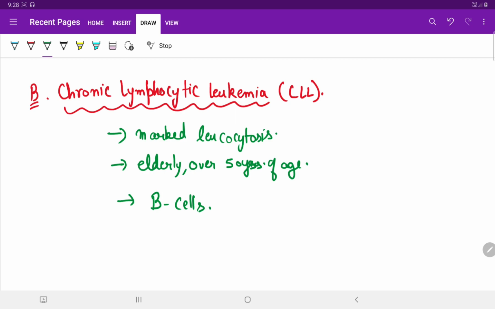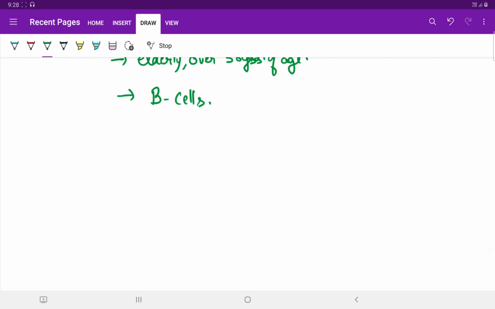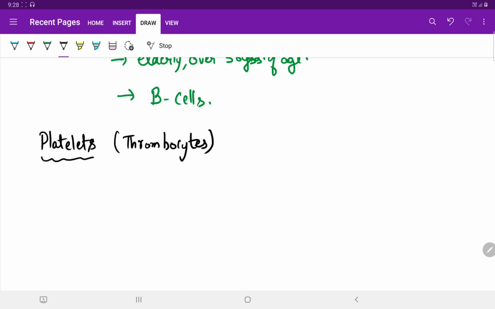So, students, this was regarding the various disorders of lymphocytes. Now, we shall be starting with the various disorders of platelets or thrombocytes. Let us first summarize what platelets are. These are small rounded or oval shaped non-nucleated structures containing red purple granules when stained.